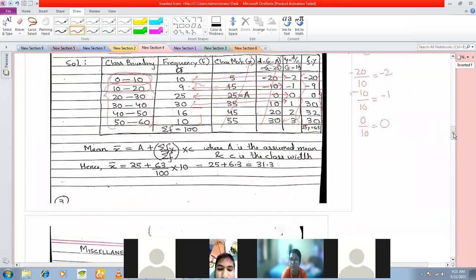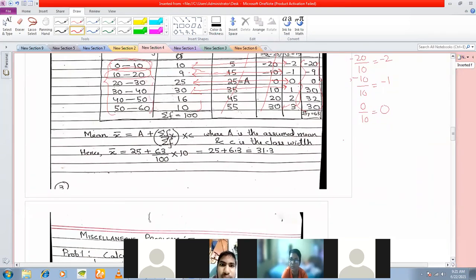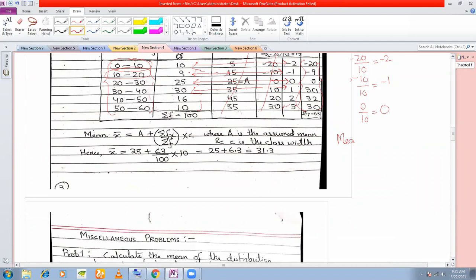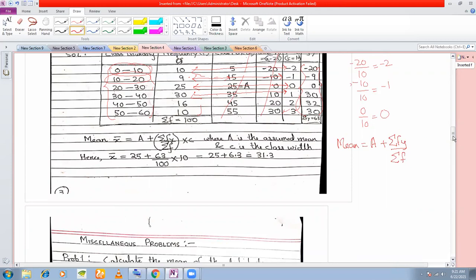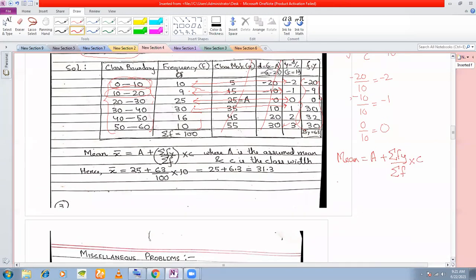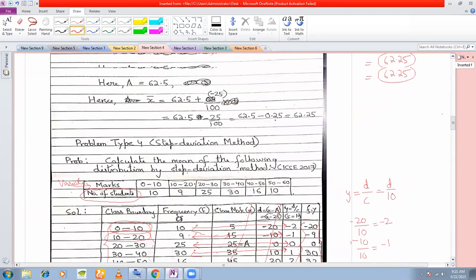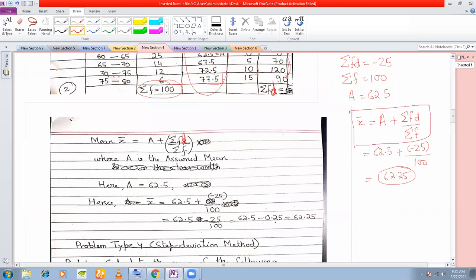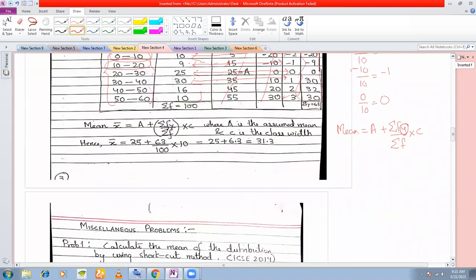For step deviation method, the formula here is just a little modified formula for deviation method. Mean is equal to a plus summation fy divided by summation f. This is the same as your deviation, except that since we are dividing by c, we need to multiply this by the class width c. So this formula and this formula are almost the same, except that we are multiplying this part in step deviation method by c. And of course, the value here is y, because y is d by c.